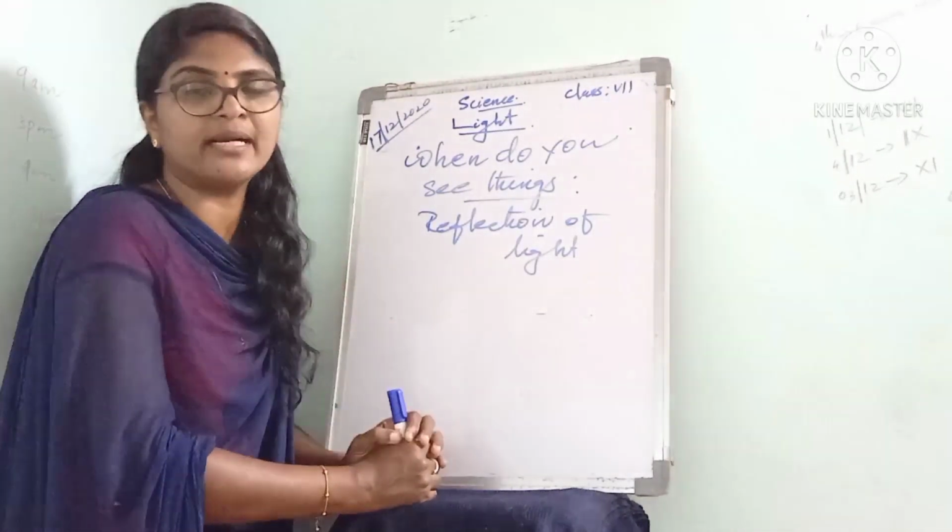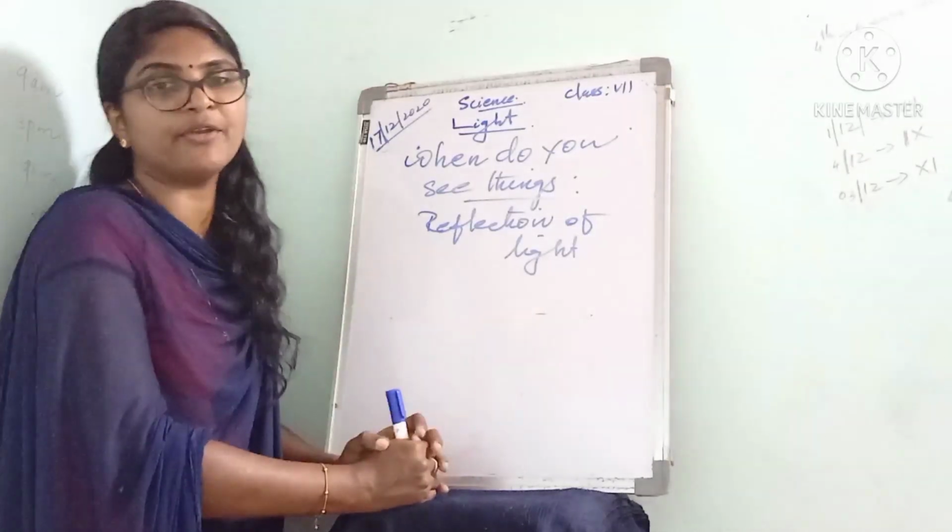Suppose you look into a plain mirror, you see the reflection of yourself.